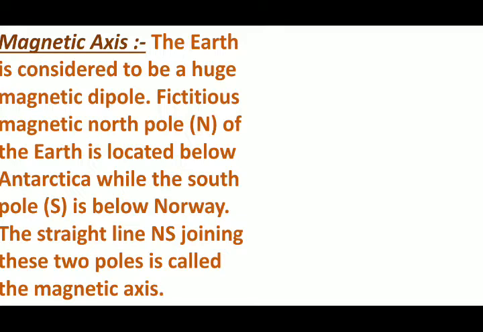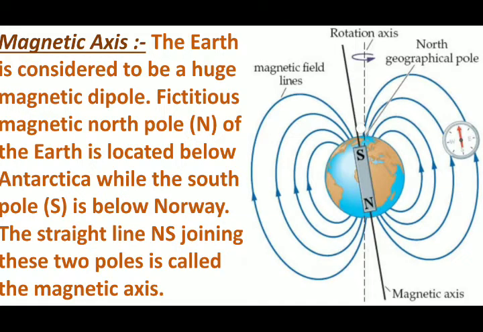Now first, what is the magnetic axis? As you can see in the diagram, this is the magnet. As we know, the earth itself is considered to be a huge magnetic dipole. Suppose the earth has a huge bar magnet, with this as the south pole and this as the north pole.